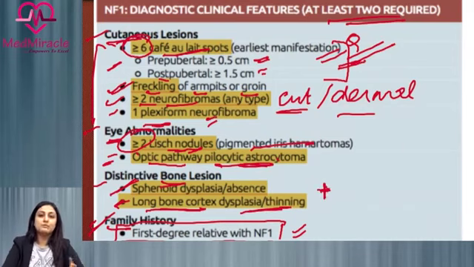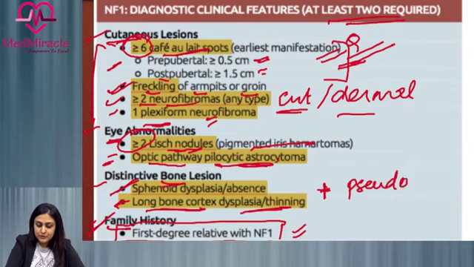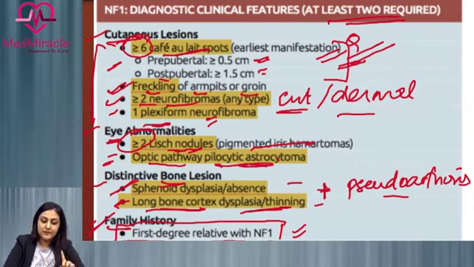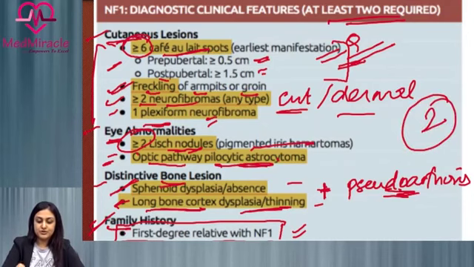And one more lesion which is not mentioned here is pseudoarthrosis. So we'll be seeing all these figures as we move on. So there are 3 bony lesions: sphenoid wing dysplasia, cortical thinning or dysplasia, and pseudoarthrosis of joints. So these are the diagnostic criteria. Remember, any 2 need to be positive amongst the cutaneous, eye abnormalities, bony lesions, or a positive family history.